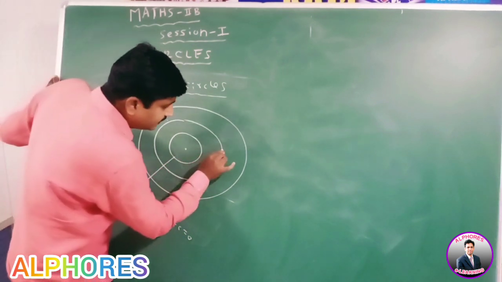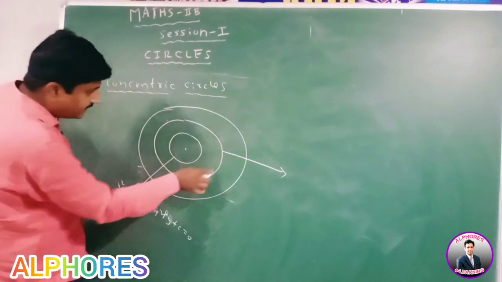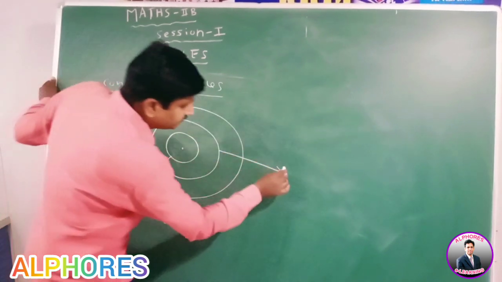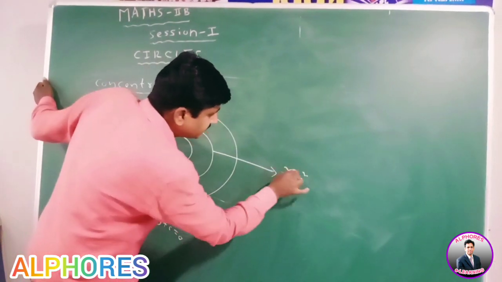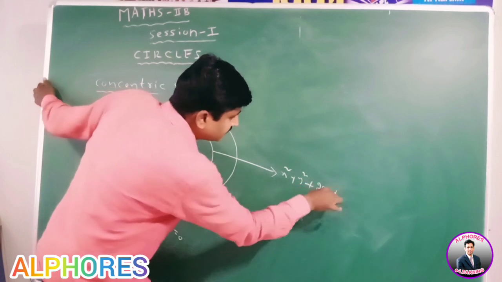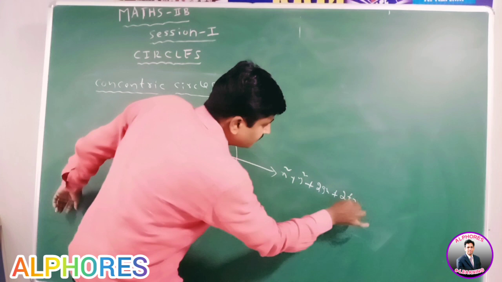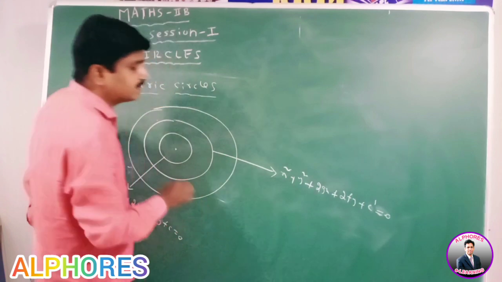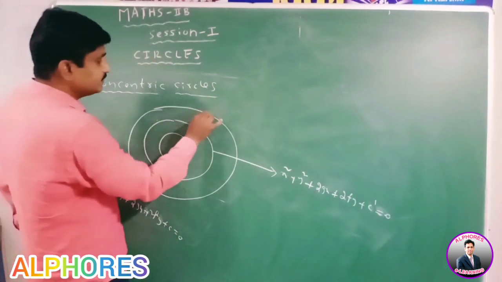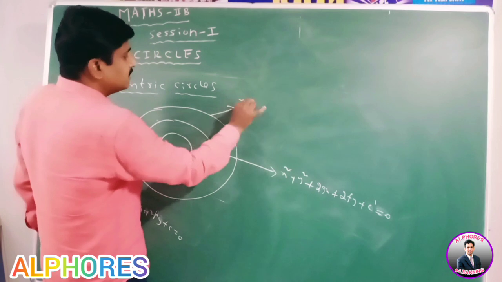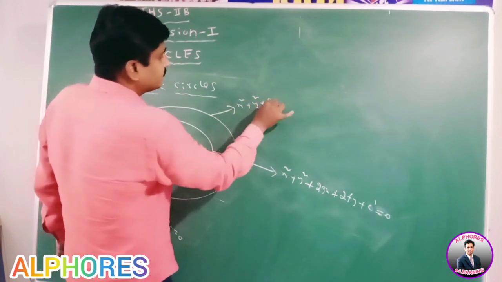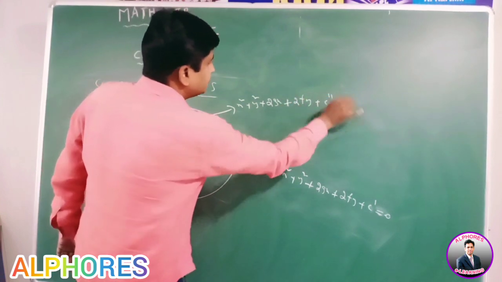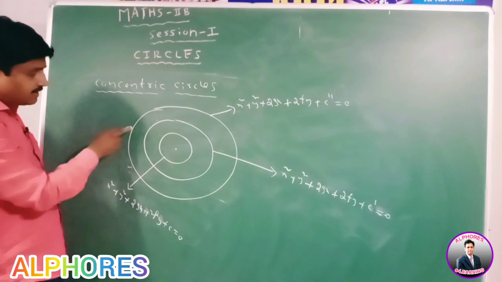Then the circle concentric with this circle has the equation x square plus y square plus 2gx plus 2fy plus c dash equal to 0. Similarly, the equation of another circle is x square plus y square plus 2gx plus 2fy plus c double dash equal to 0. These are the concentric circles.